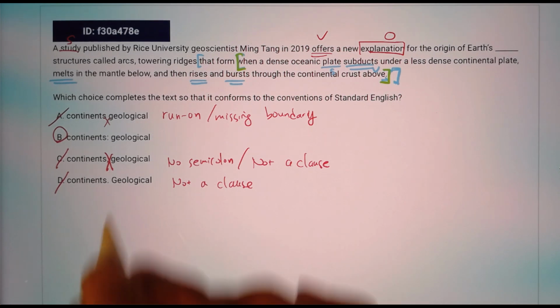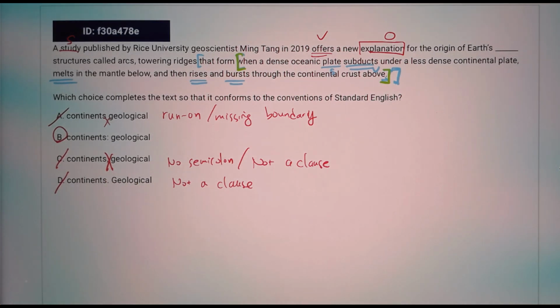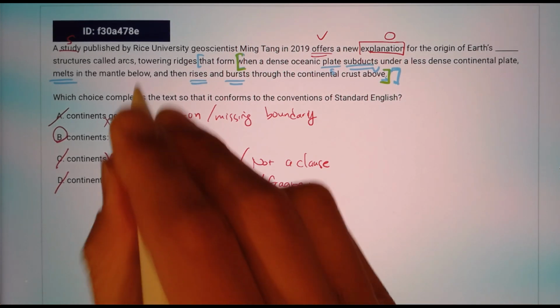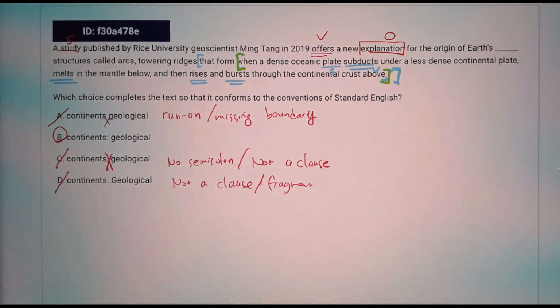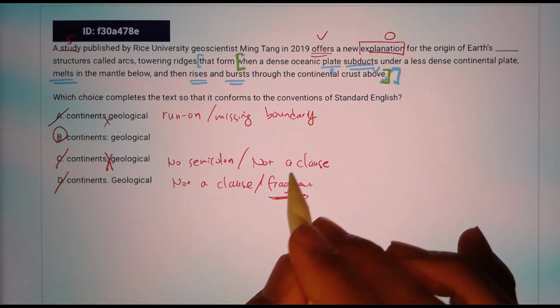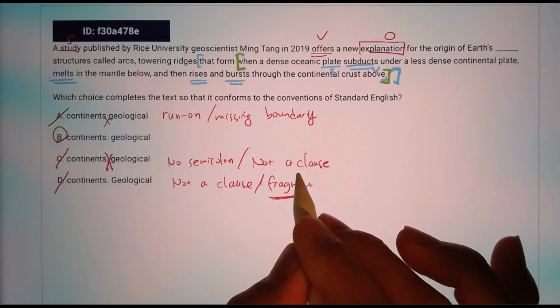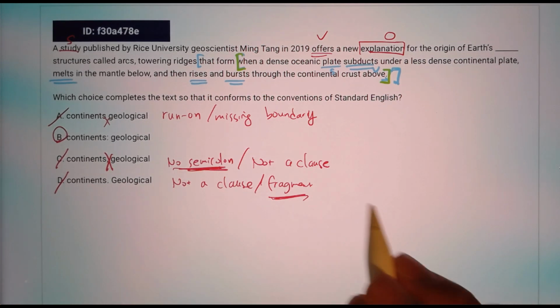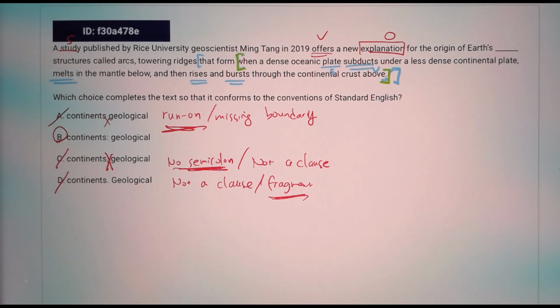Actually, I just got an idea. It's a fragment. If you say geological structures called arcs, no verb, that's a fragment. And choice C would be more like not a clause, so no semicolon might be a better reasoning. Choice A is a run-on sentence. So yeah, the answer is B.